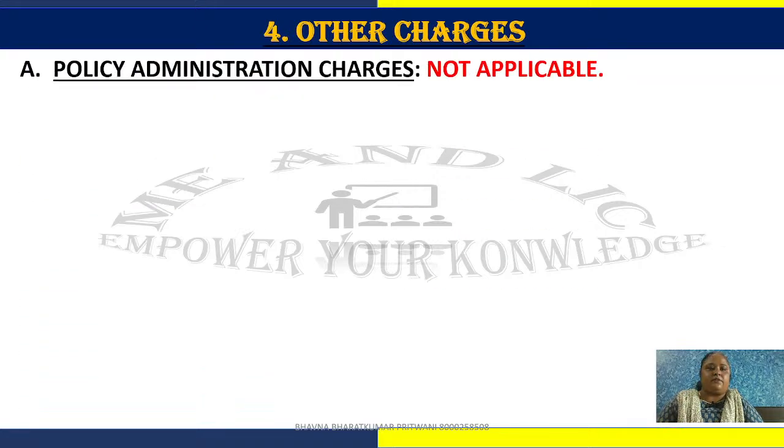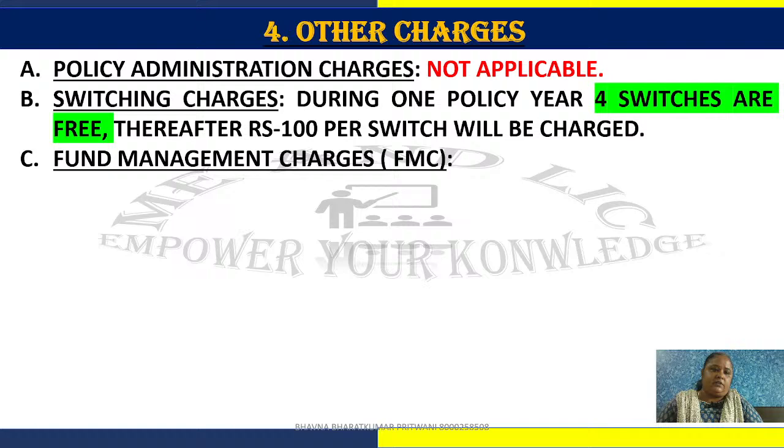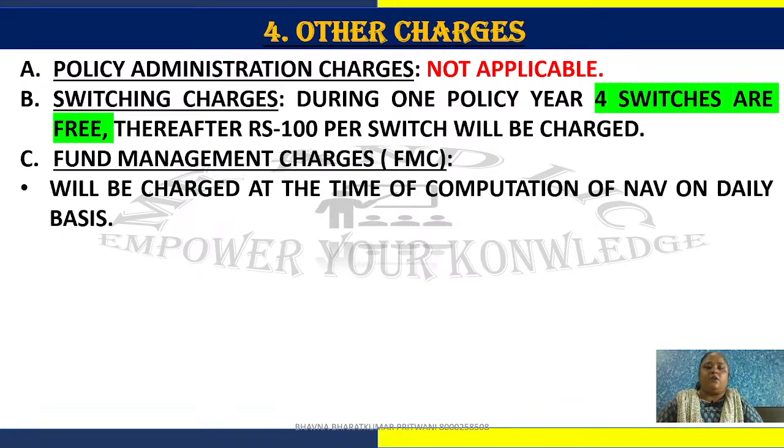Policy administration charges are not taken in this policy. Switching is free, and you can do it online also. In the customer portal you can register your policy for premier services, or you can apply offline at your branches. Fund management charges are there, but they are very less in this plan compared to other plans.